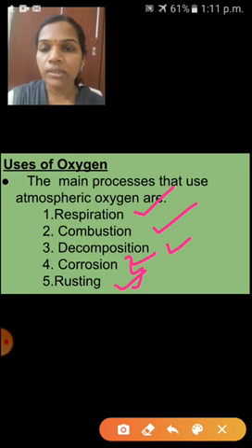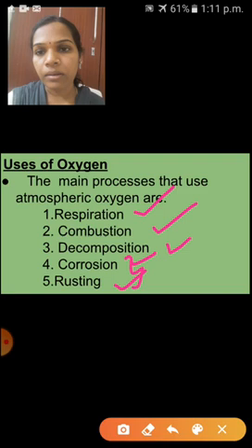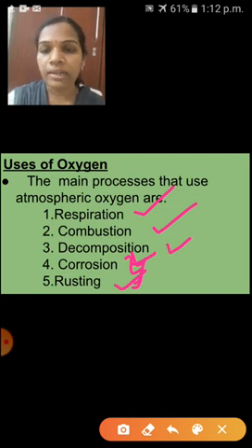Corrosion means, see here, that one iron rod. If we expose that iron rod outside, what will happen? After some days, that iron rod is surrounded by some brown colored substance, which is nothing but iron oxide. That metal, iron, is combined with the oxygen of our atmosphere, and iron oxide is formed. So atmospheric oxygen is used.